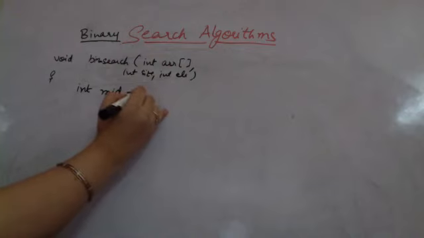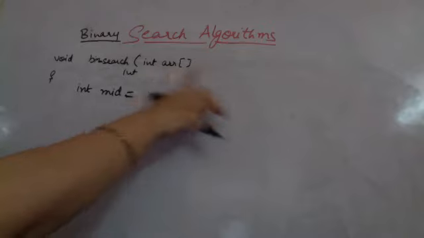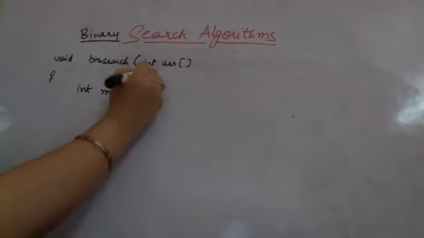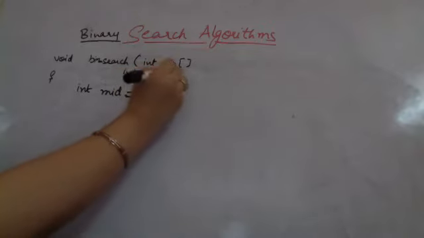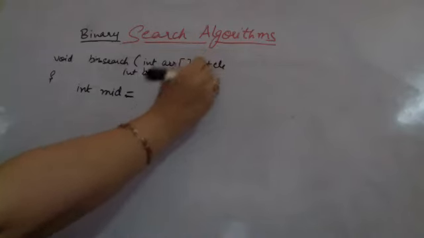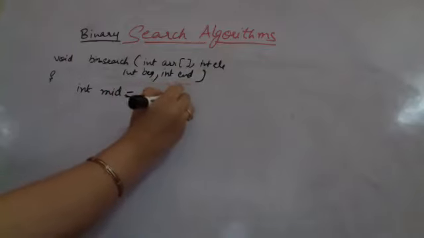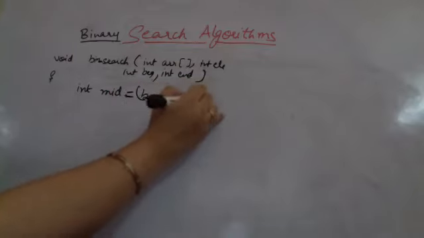Middle is going to be equal to, now here I am not taking size, I am taking beginning and end. Please make sure. So I take the array, beginning, end, and I have the element to be searched. These are the elements I am having. Middle is (beginning plus end) divided by 2.